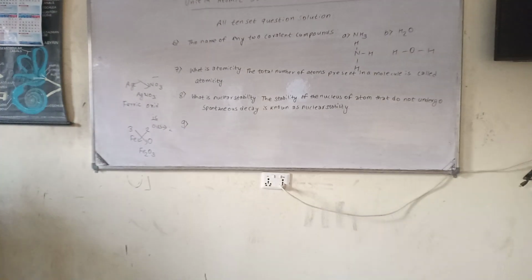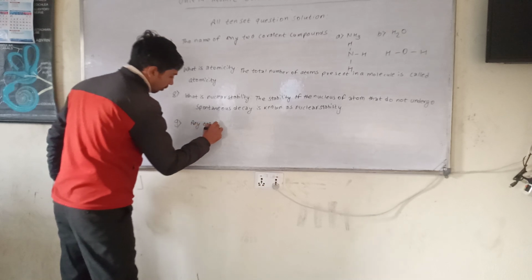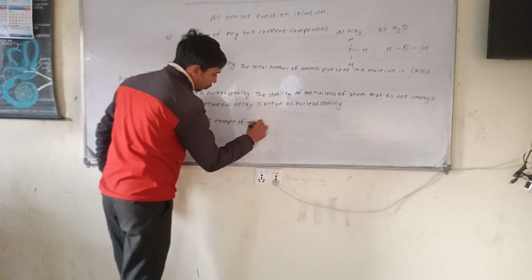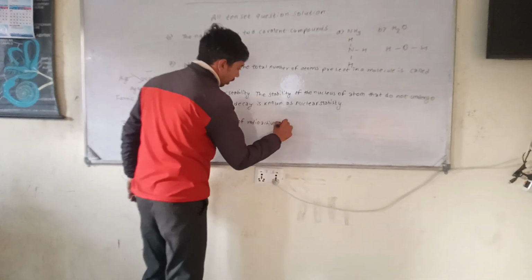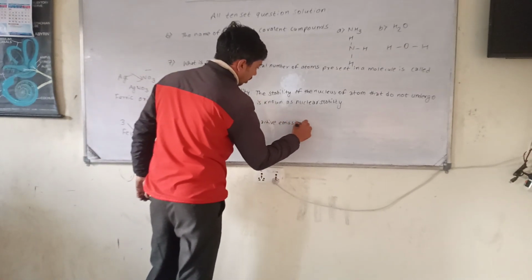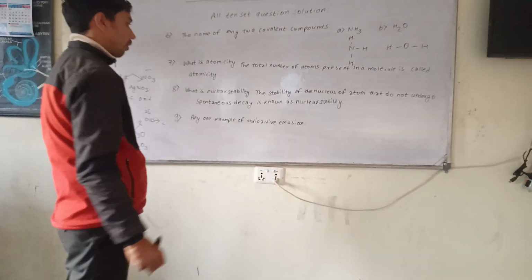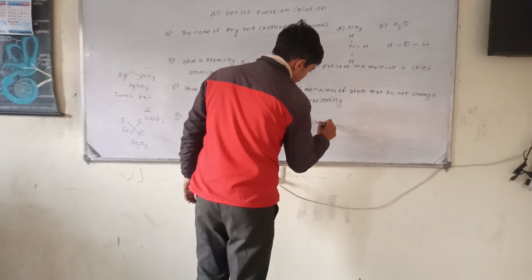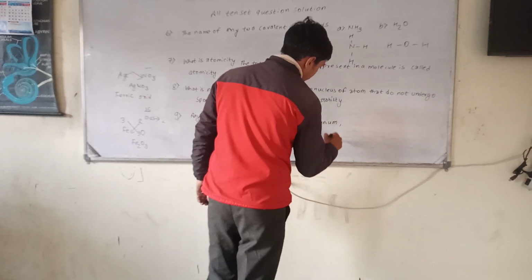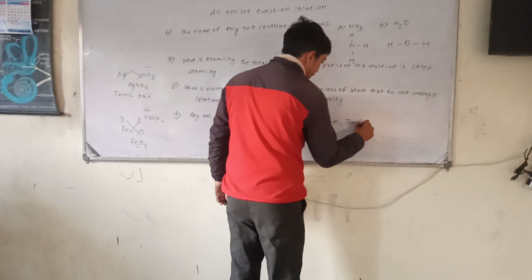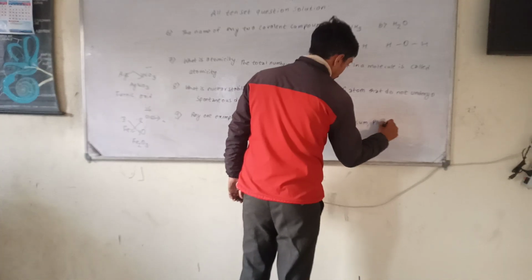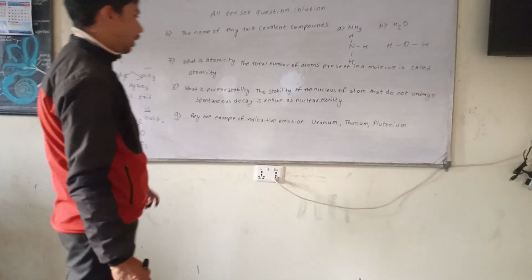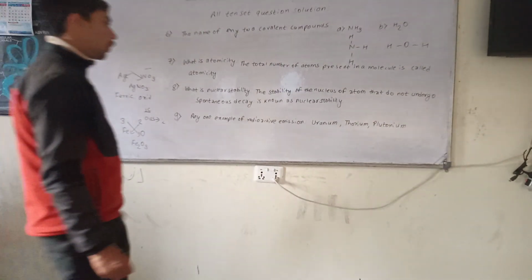Now question number 9. Any one example of radioactive emission. We need to write one example of the radioactive emission. That means uranium, thorium, plutonium. These are the examples where it undergoes the phenomena of the radioactive emission.